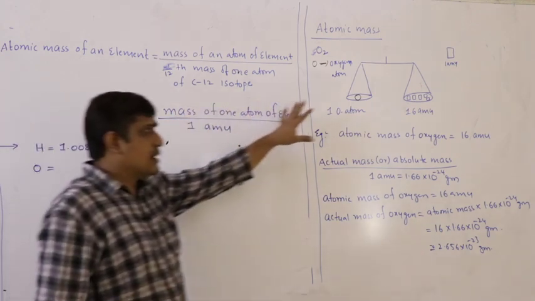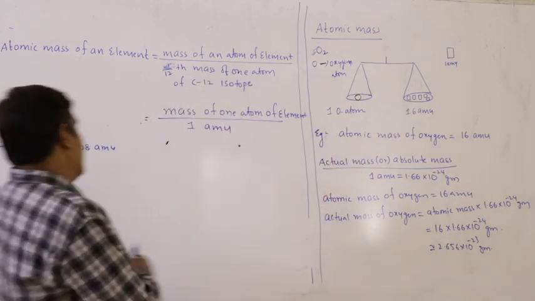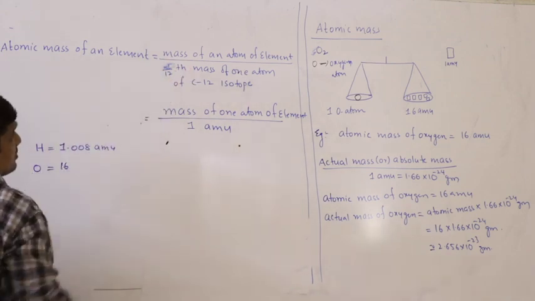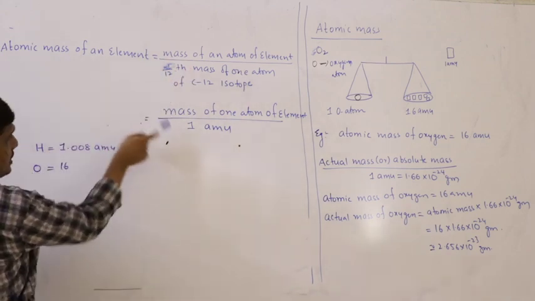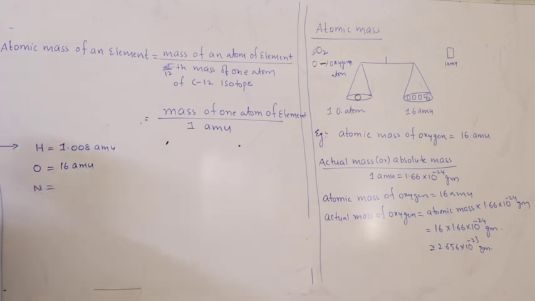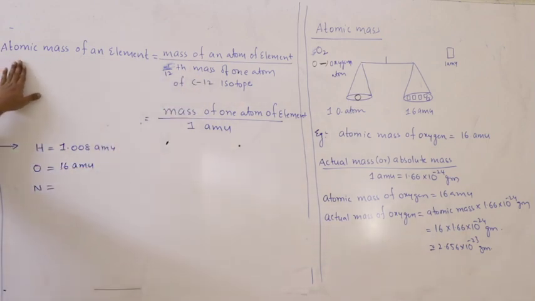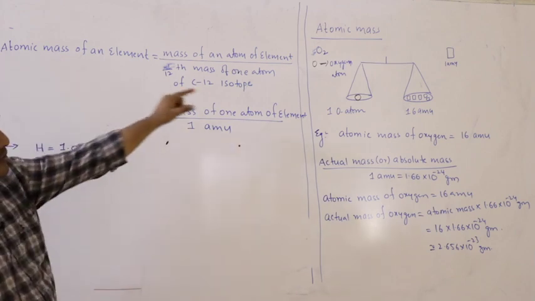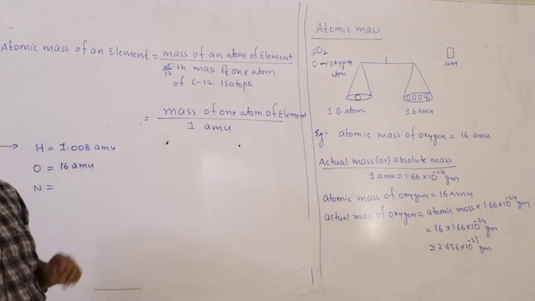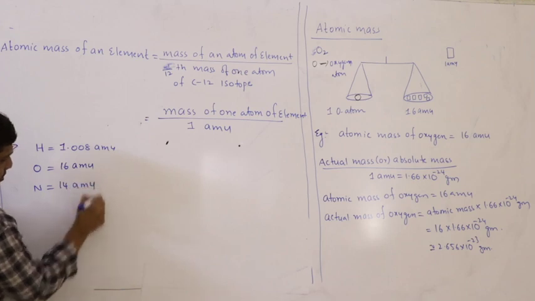Here I take one oxygen atom and place it here, and keep on adding 1 AMUs. It will be 16 times heavier, so the atomic mass is 16. So the mass of one atom of the element is equal to 16 into 1 AMU, that is 16 AMU. Coming to nitrogen, the mass of one atom of the element is equal to its atomic mass, that is 14. So if I place one nitrogen atom here and keep on adding 1 AMUs on the other side, it will be equal to 14 AMUs, 14 times heavier than 1 AMU.